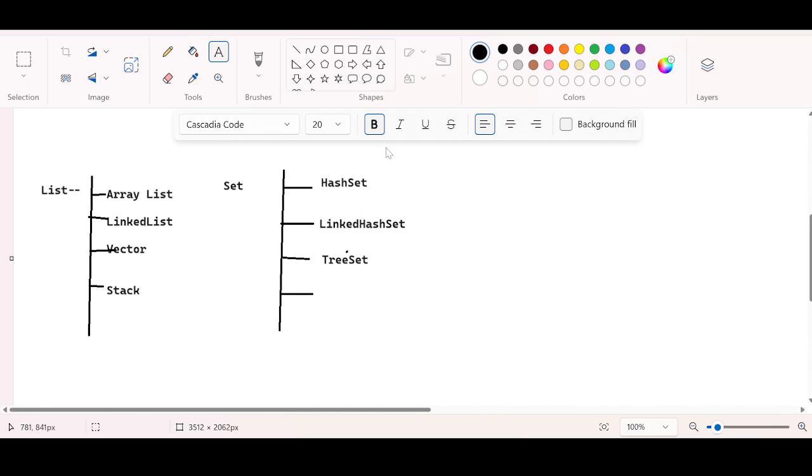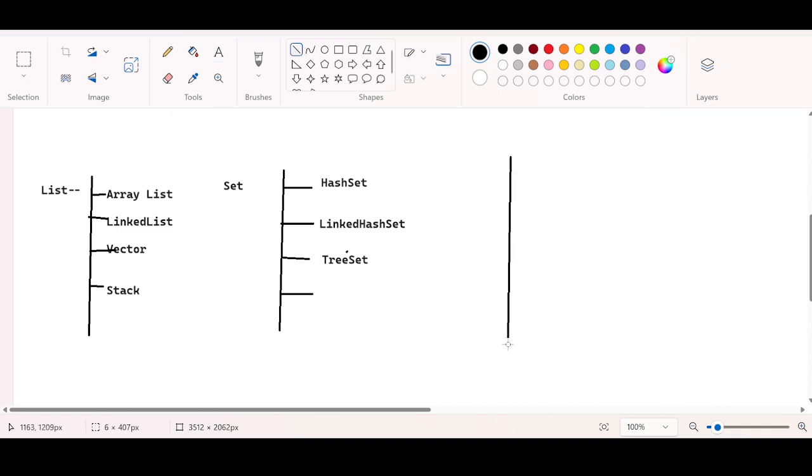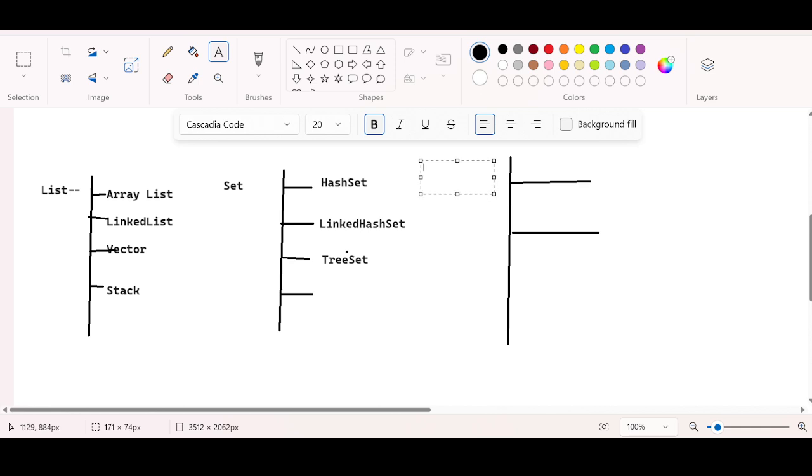Many options are available, but I am just going to talk about the collection framework with respect to lambda expressions, so we are not going to deal much with these concepts. This is just for basic understanding, to give you the background once again, so that you can understand lambda expressions really well. In the map also you have options like HashMap, LinkedHashMap, etc.